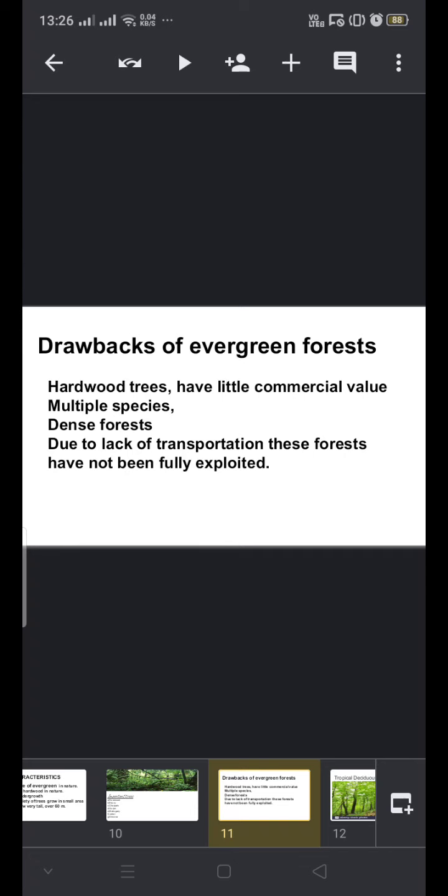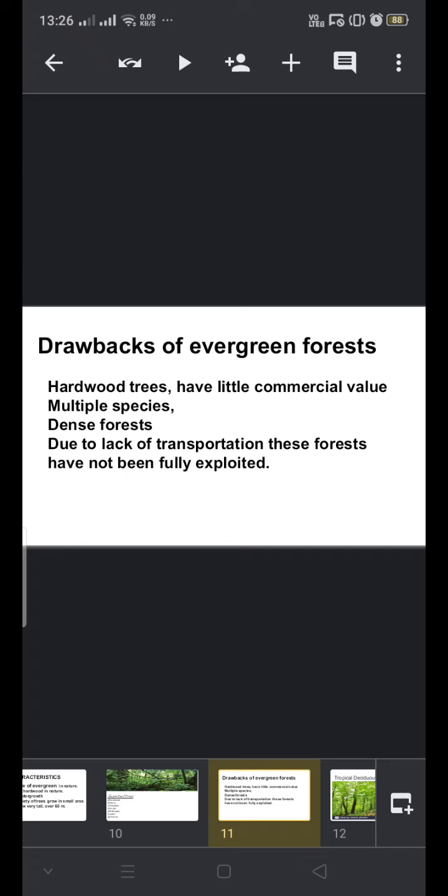Next, multiple species are there. As I said, multiple species are growing from here and there. They are absolutely dense forests, and due to lack of transport, these forests cannot be fully exploited. They are dark, dense, they cannot be entered. So as such, it is very difficult to exploit these forests. Okay, now these were the drawbacks.